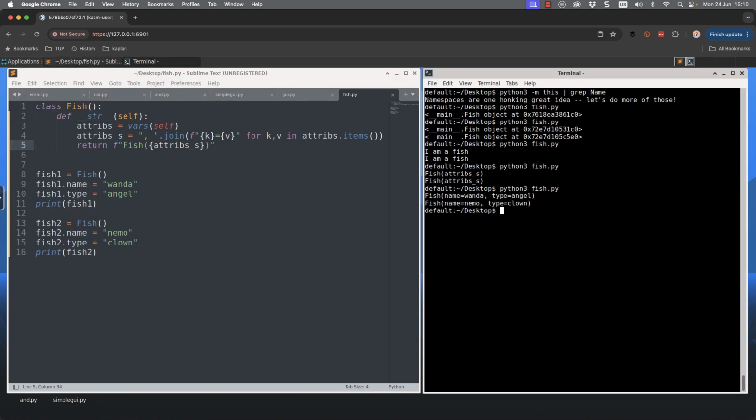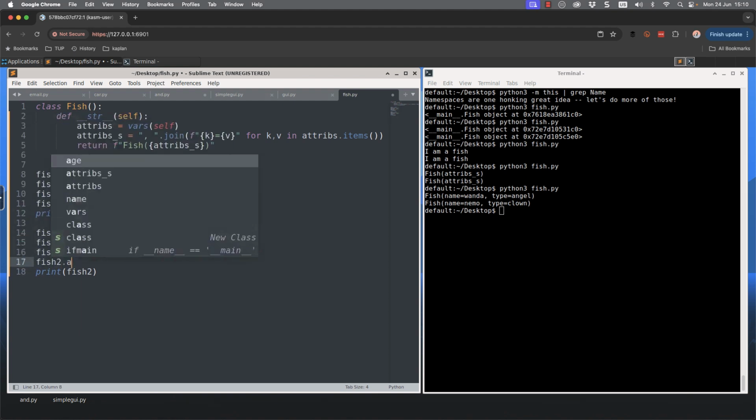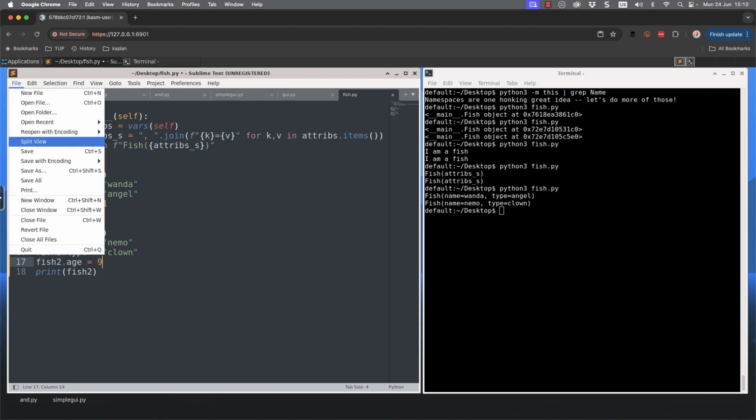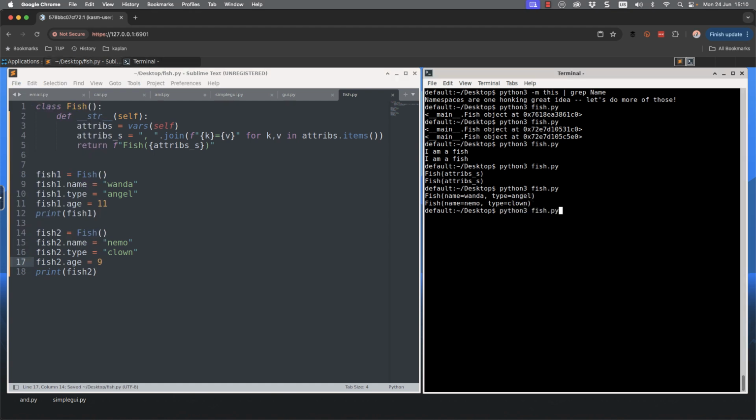So we can see that we get Wanda being an angelfish. We get Nemo being a clownfish. And as I say, this is dynamic. So if we start adding additional attributes in, we can go to fish 1 and maybe add in an age for Wanda. I don't know how old angelfishes get, but let's say that Wanda gets to 11 years. And we can say for Nemo, maybe he gets to 9 years. Save our code, execute it. And now, of course, we're going to be seeing the extra attribute and value of age.